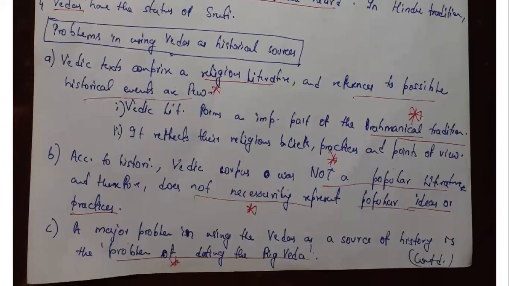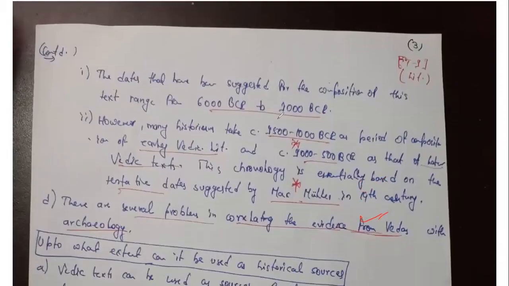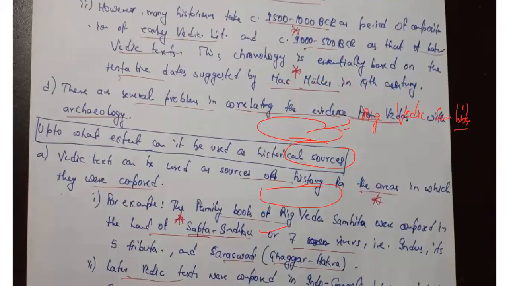Then, it may not reflect popular ideas and practices. This we have discussed. Then a major problem in using Vedas as a source of history is dating the Rig Veda. This part also we have discussed, that some sources say it was compiled during 6000 to 1000 BC. Some say no. Most historians now believe 1500 to 1000 BC for the early Vedic text, which comprises only the Rig Vedic Samhita, and the other parts of the four Vedas in the later Vedic period, according to Max Mueller's study. Then sometimes archaeology says something and the Vedas say something else entirely.